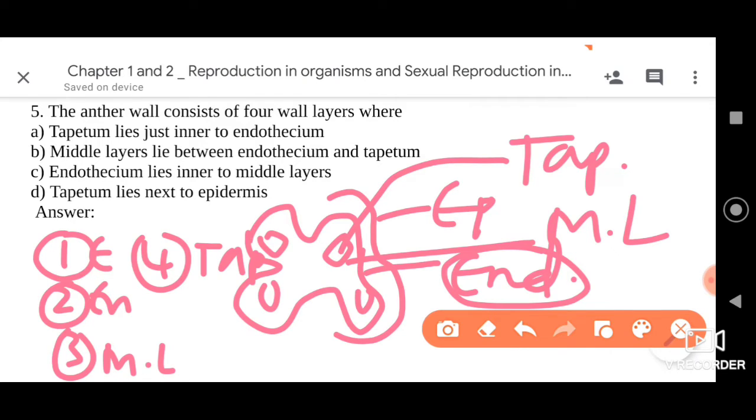Then, tapetum lies next to epidermis. No, it is an absolutely wrong statement, because the tapetum can be seen after the middle layers. It is after the epidermis that we can find the endothecium, my dear friends. So the right answer here is option 2, that is, middle layers lie between endothecium and tapetum.